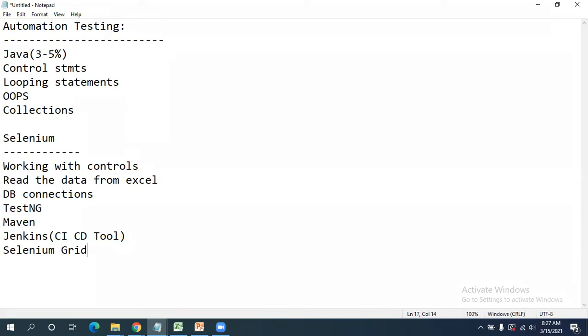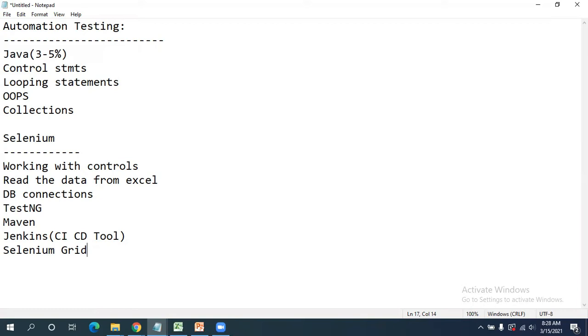If you know Selenium end to end, you can easily crack the interview. Coming to the salary, you are going to get almost double the salary with automation testing if you are currently working in manual. Let's assume in manual you are getting 3 to 4 lakhs or 5 lakhs. For automation, you can expect almost double the salary from the company.